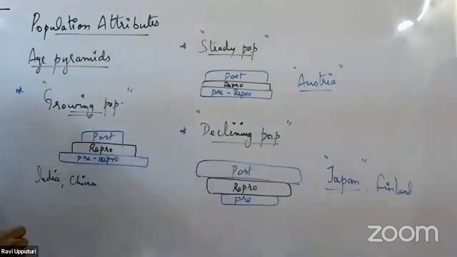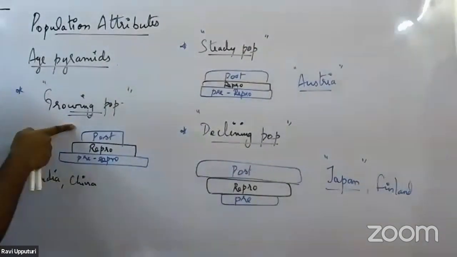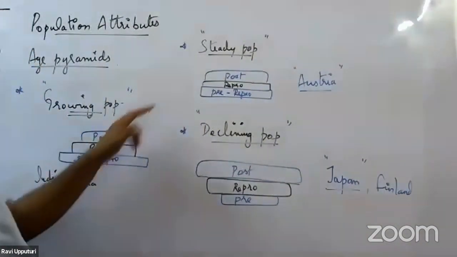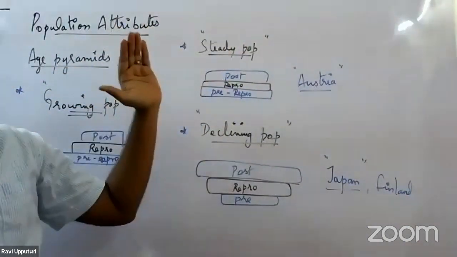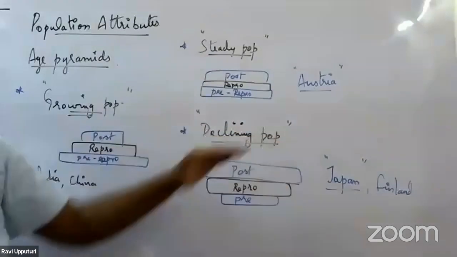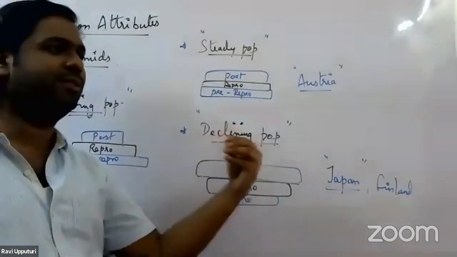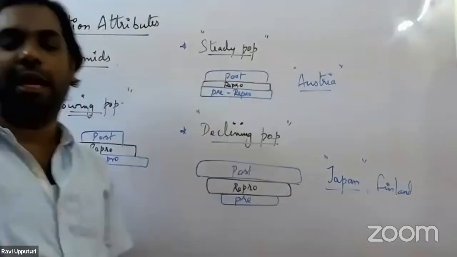Things you need to remember here: in a growing population, pre-reproductive individuals are always more compared to the reproductive and post-reproductive groups. In a steady population, the number of individuals in all three groups would be more or less the same. Whereas in a declining population, the number of pre-reproductive individuals is much less compared to the reproductive as well as the post-reproductive age groups, right?